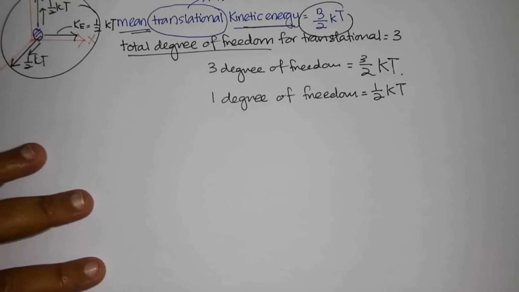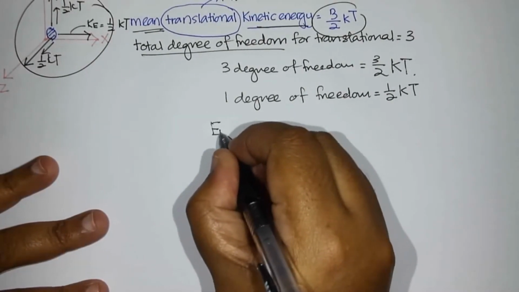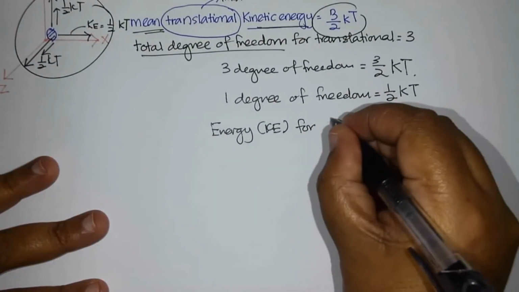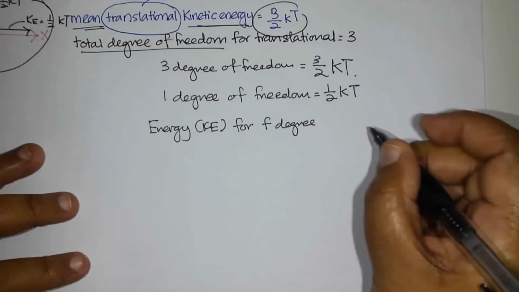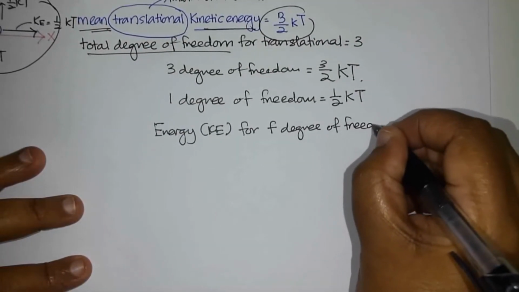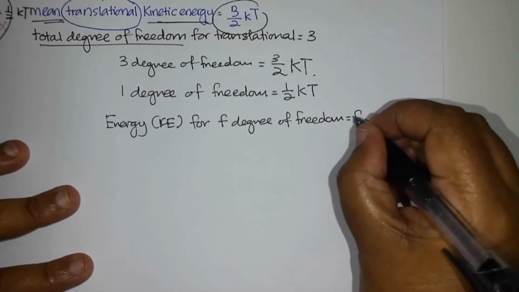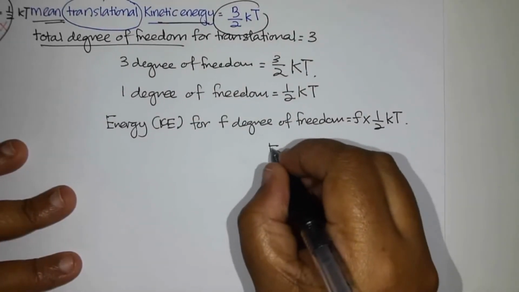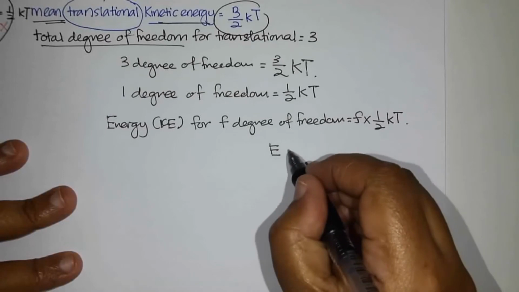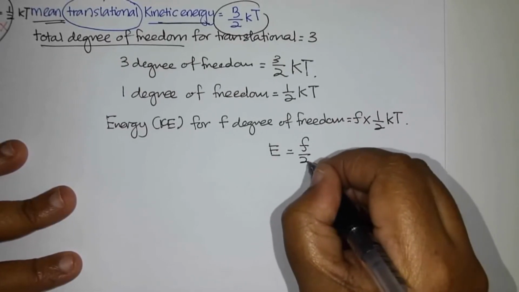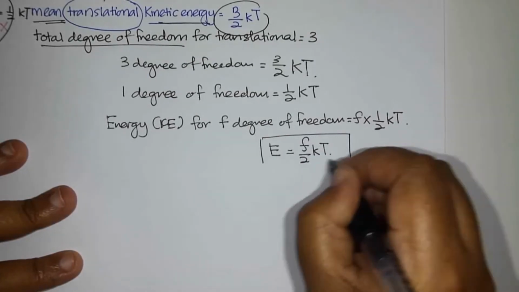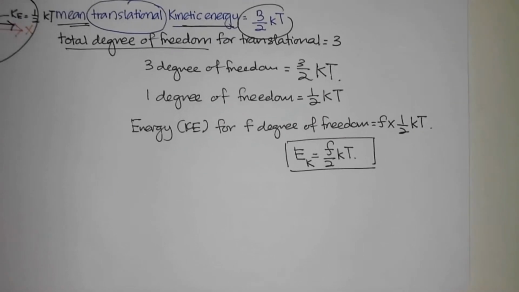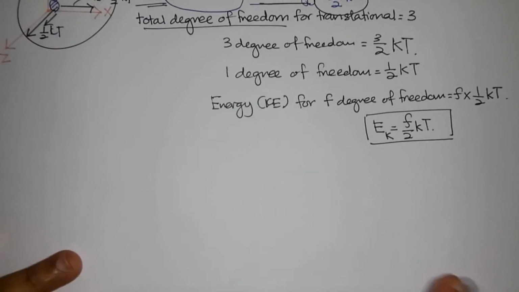Alright, so the kinetic energy for F degrees of freedom will be F times 1/2 kT. So the energy for F degrees of freedom will be E equals F/2 kT. So this is the formula for kinetic energy, F/2 kT. Alright, so this is the lesson. Let's look at monoatomic.